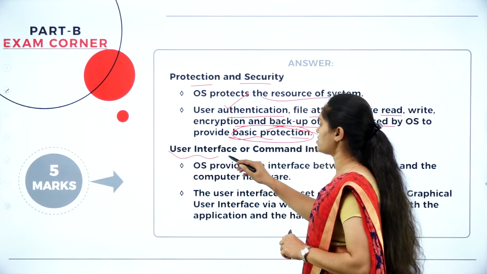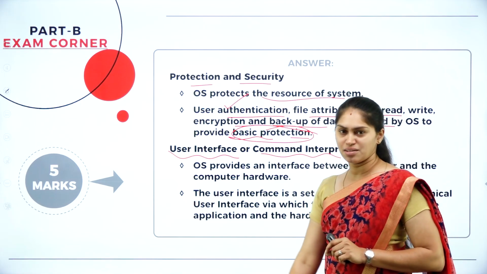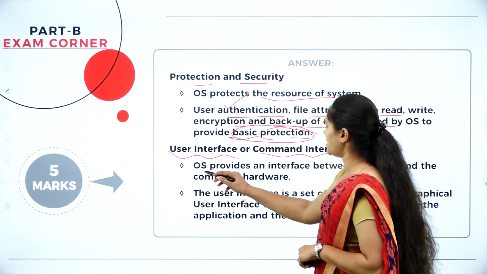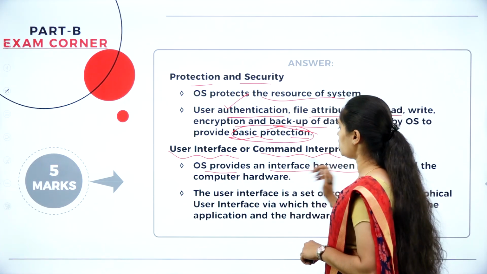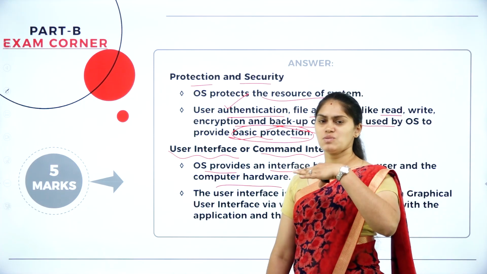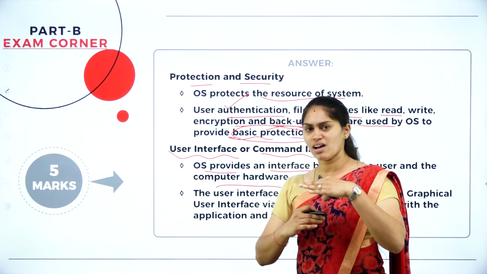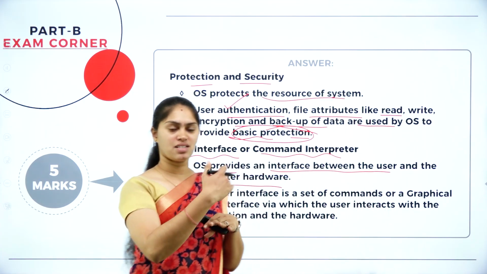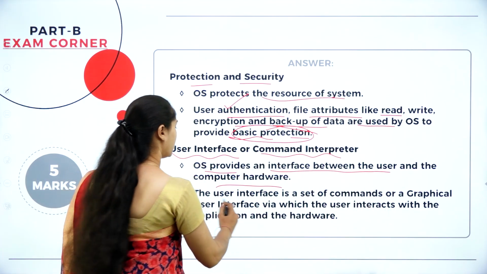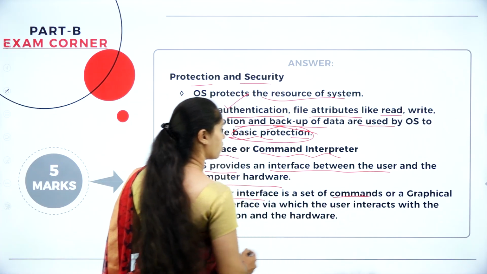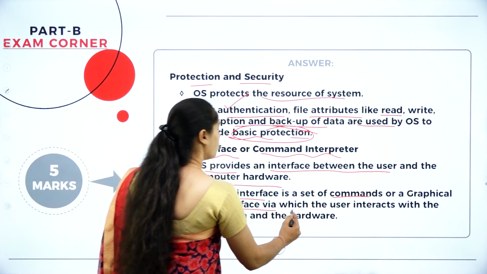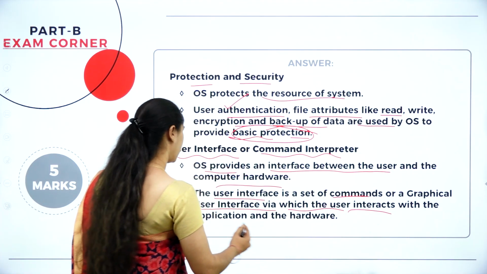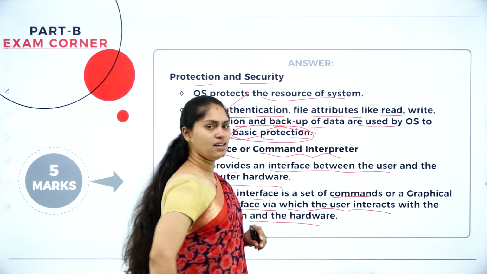At last we have user interface or command interpreter. This is where the operating system provides an interface between the user and the computer hardware. It works as a middle layer between the hardware and the users. So it acts as an interface between them, and the user interface is a set of commands or a graphical user interface via which the user can interact with the application and the hardware.